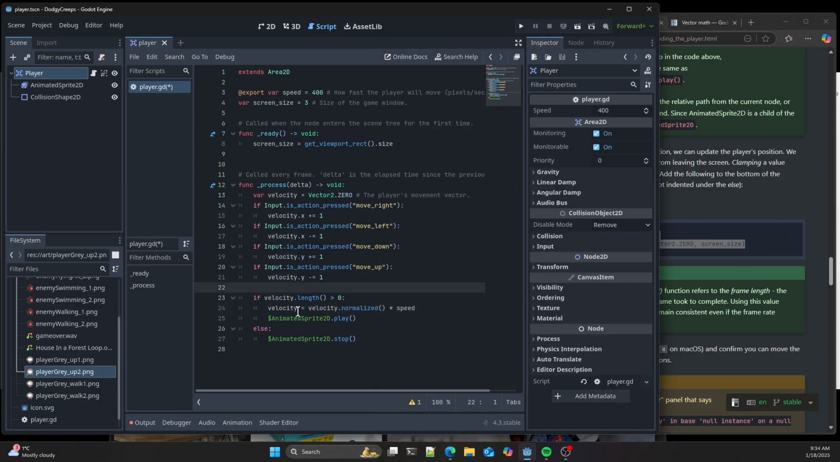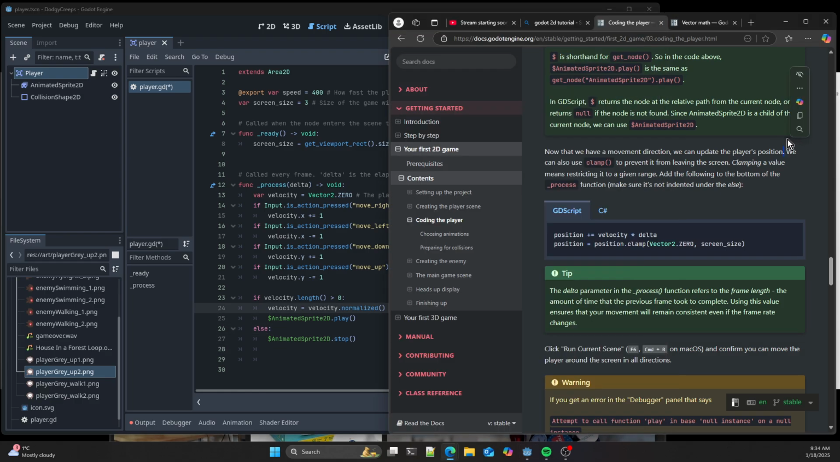Why are we doing that? Why is it working? Now that we have the moving direction, we don't need the player's position. We can also use clamping to prevent it leaving the screen. Clamping a value is restricting it to a given range. Yep. And the fly to the bottom of the process function. Okay.